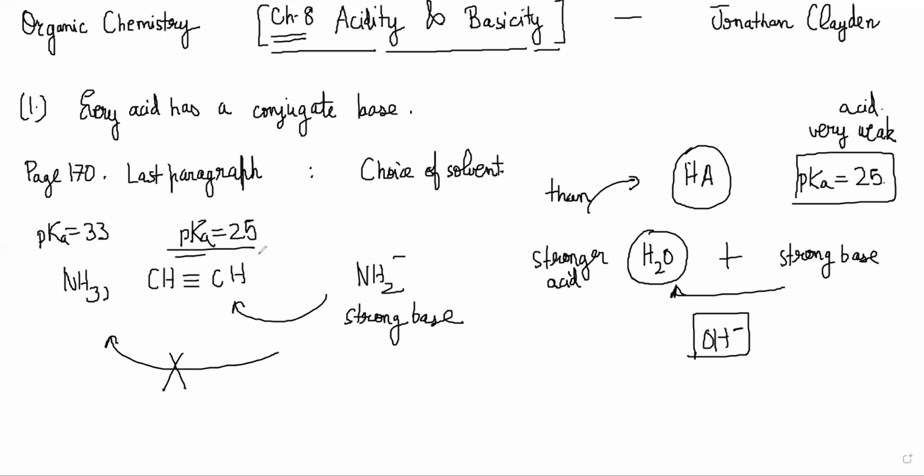So this part you need to be clear on. It is a subtle thing. You cannot just randomly add any acid and expect things to happen as you expect. You have to decide what is the solvent, what is the stronger acid, where will the reaction happen.